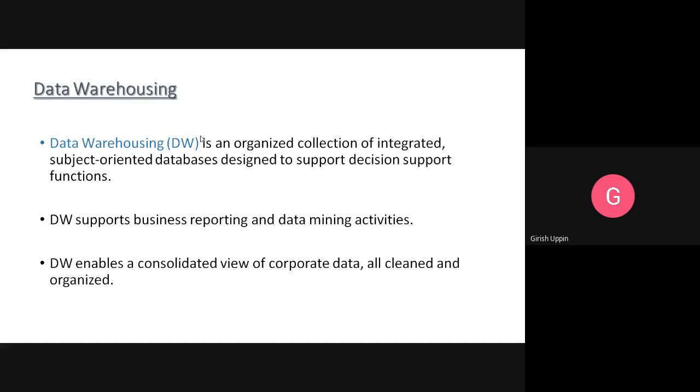Suppose it is sales. To carry out the sales activity, whatever information is required, for example customer information, then product information, pricing, orders, payments, all those things will be part of that particular system. And those databases will have the particular functional area data. The organization's data is distributed in such databases.